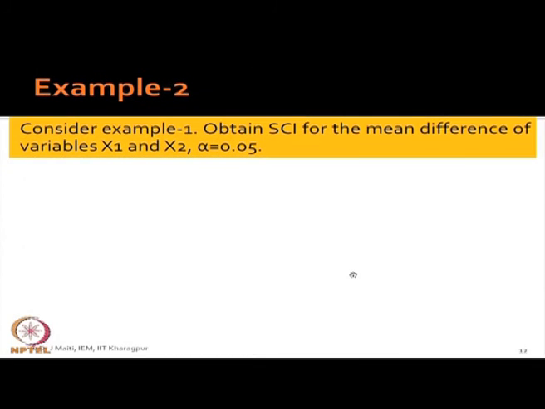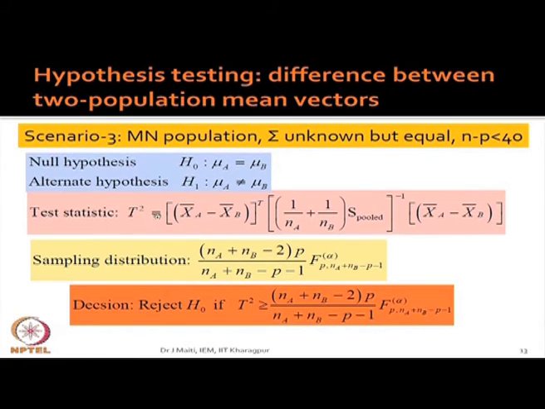You create your example here. Next class I will ask you. There is no example. I thought I would give one, but I find it is better not to give anything. Next class you will be giving one example for this. Arbitrarily I will be asking some of you. Then hypothesis testing.